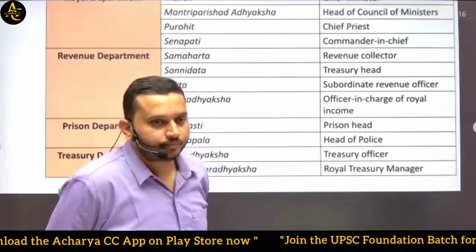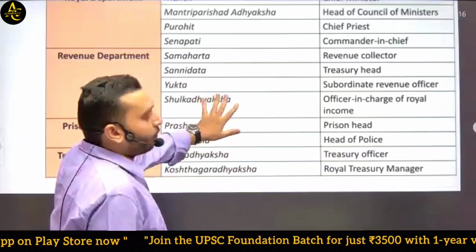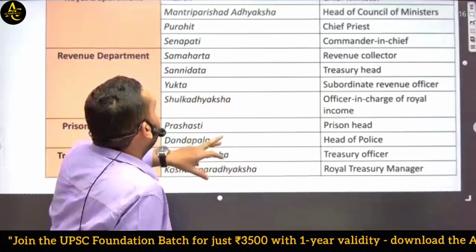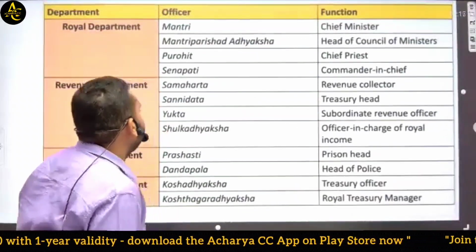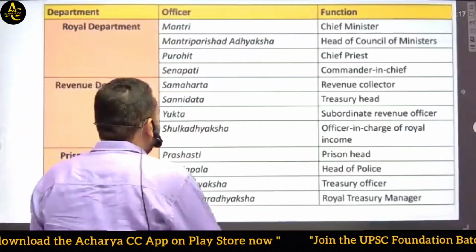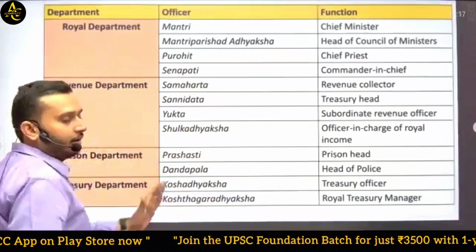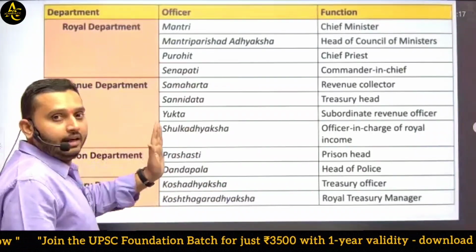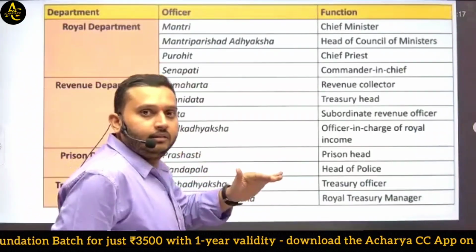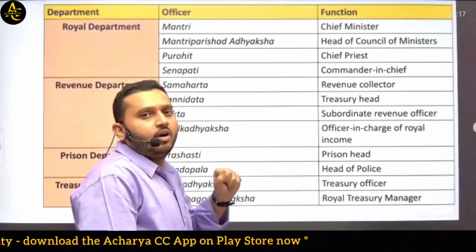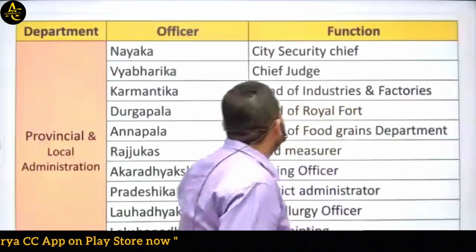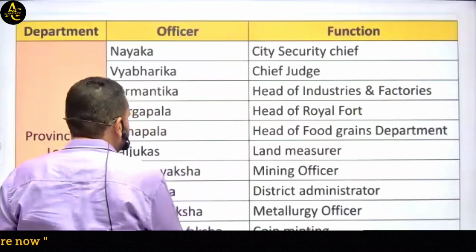very good. So this is the provincial administration. Now, which positions must you remember? All these positions are very important as they are the provincial head. But in the district head, all positions are not important. So this is the local administration.